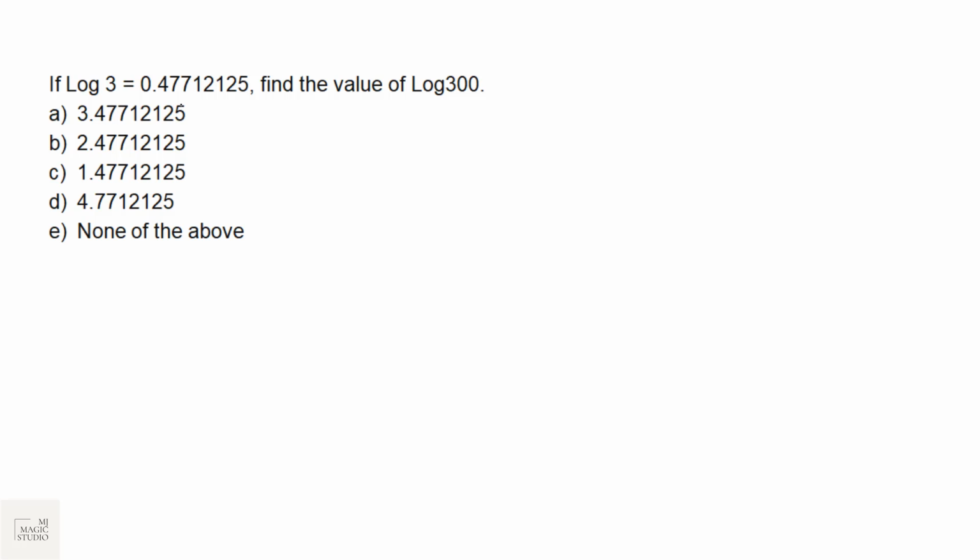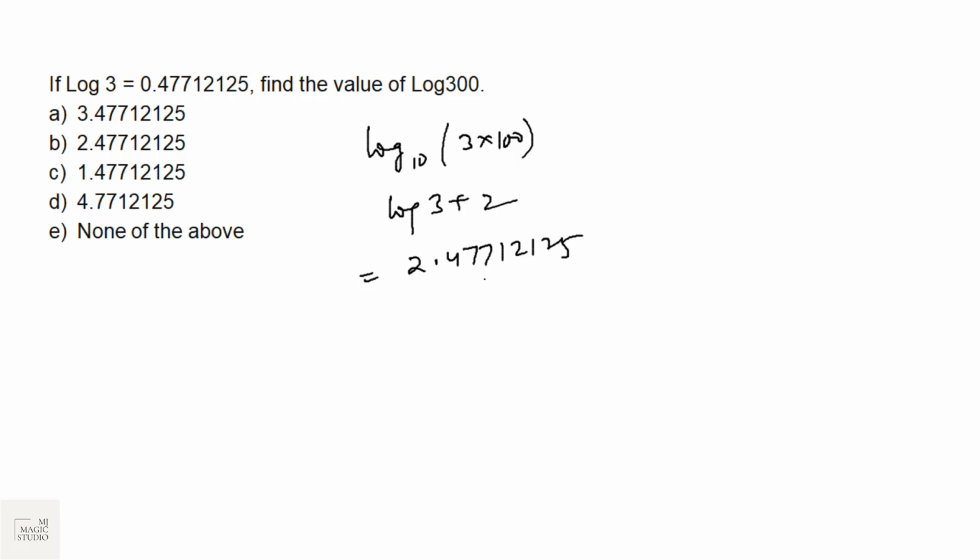If log 3 is this, find the value of log 300. Again, base is not given, then we'll consider this as the base of 10. So it would be log base 10, 3 into 100. Or log 3 plus, and we know that log 100 is 2. So it would be simply 2.47712125, that we have in option B.